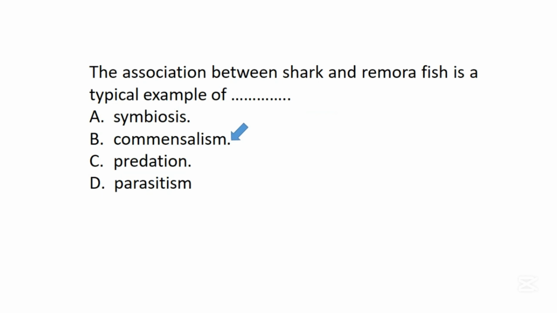Studies have shown that there is an organism called the shark, and we also have another organism known as the remora fish. These two organisms live in water, but the bigger organism, the shark, carries the remora along as it moves in the water. The remora fish benefits from the shark in the sense that it feeds from the food that is left by the shark, but it doesn't cause any visible harm to the shark. Because the remora fish does not cause any harm to the shark, but it benefits from it, this type of association is what we call commensalism.